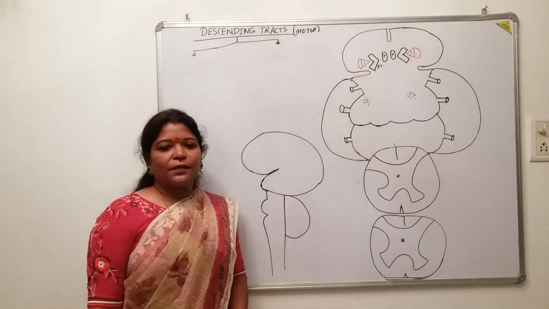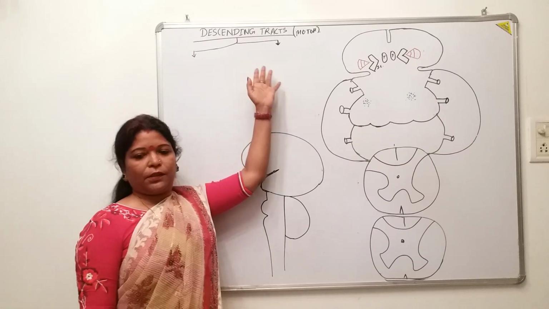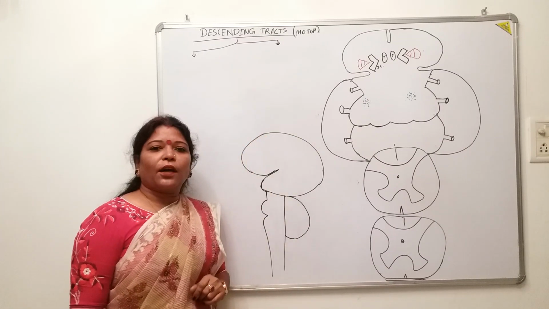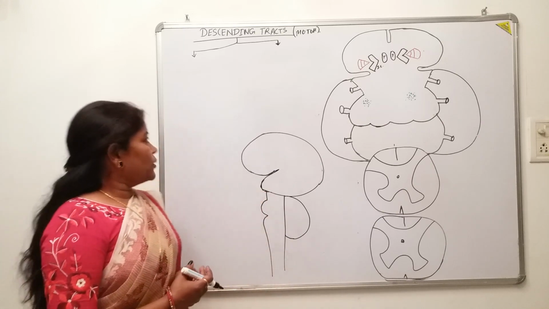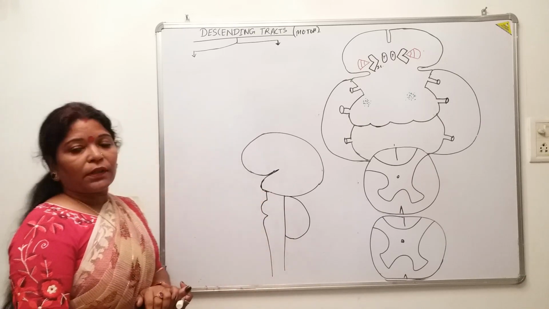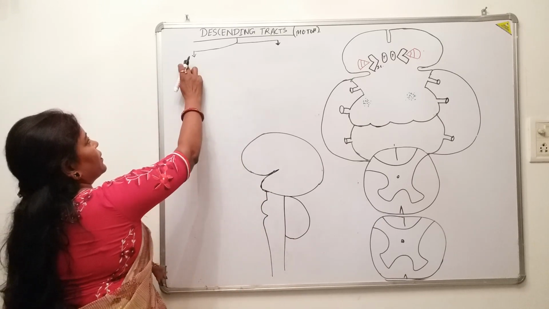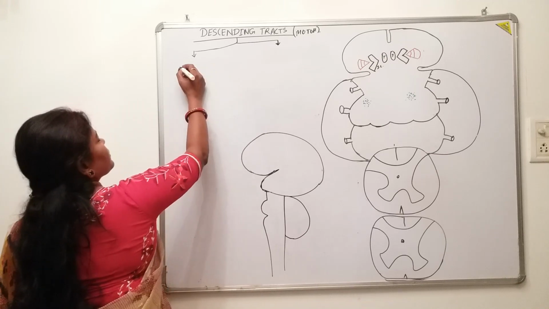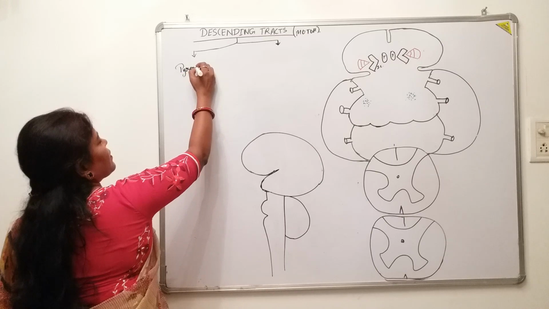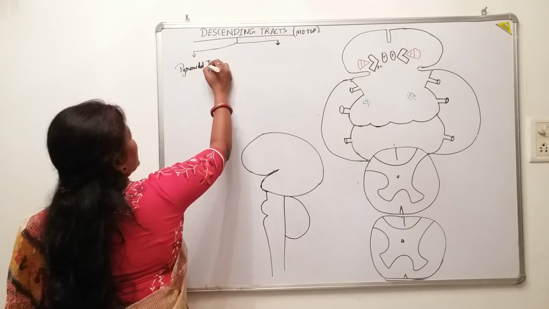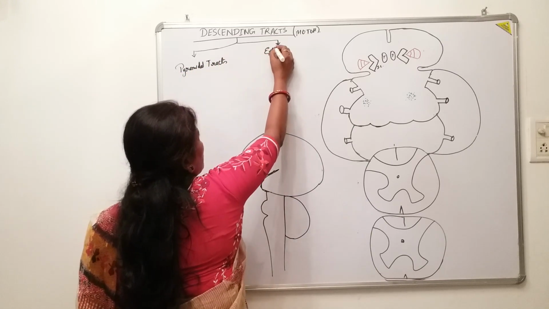Good afternoon, students. Today we are going to discuss the descending tracts, or the motor tracts. Till now we have discussed all of the ascending tracts. So today, what are the divisions of the descending tracts? The descending tracts are divided into pyramidal tracts and the extrapyramidal tracts.